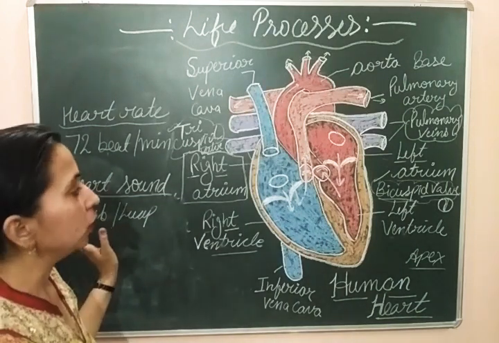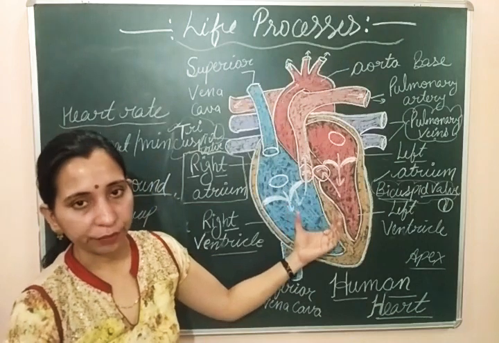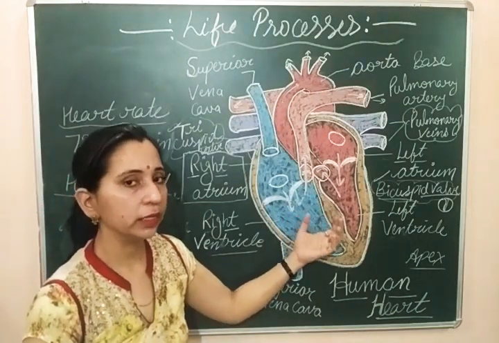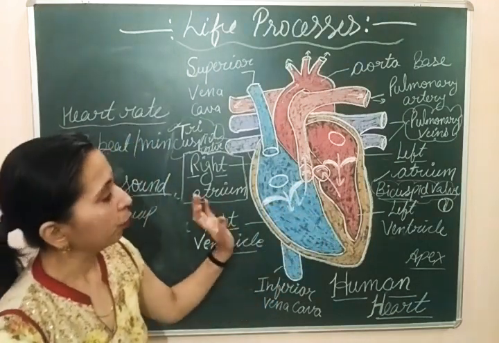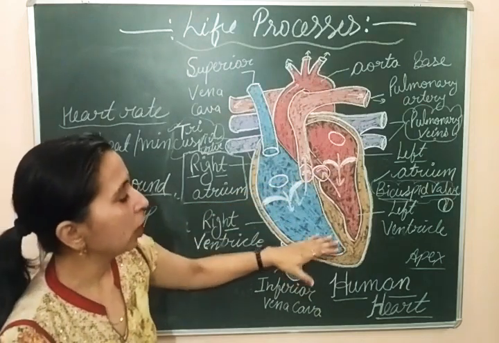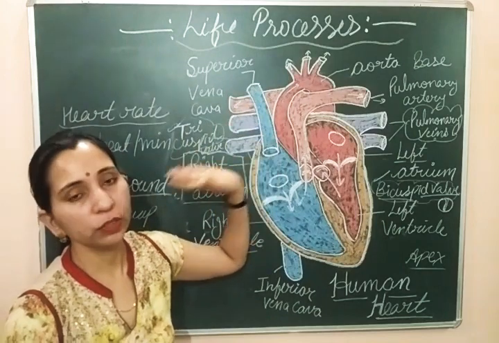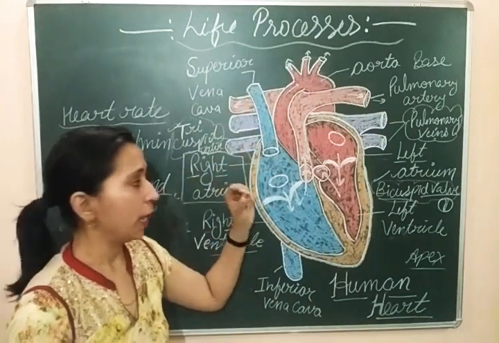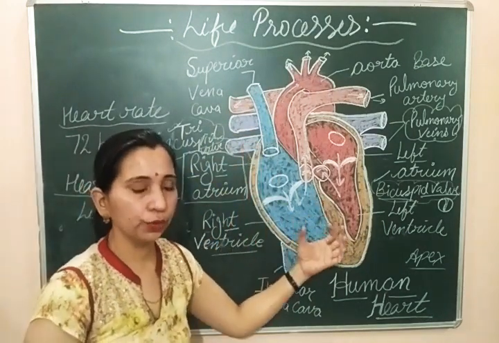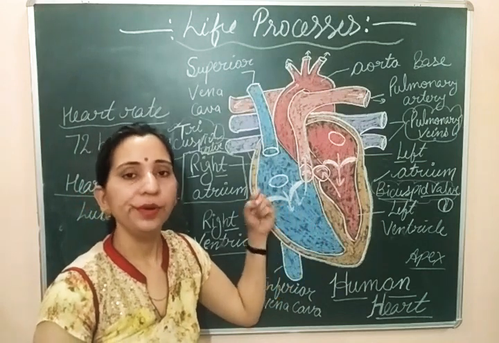So you can write any one. So at the time of ventricle contraction, the first heart sound is produced, that is the lub sound. Okay, now these valves are closed and now blood is sent to the pulmonary artery and aorta. यहाँ पे blood को transport कर दिया गया है. After transporting the blood, now the ventricles become relaxed.